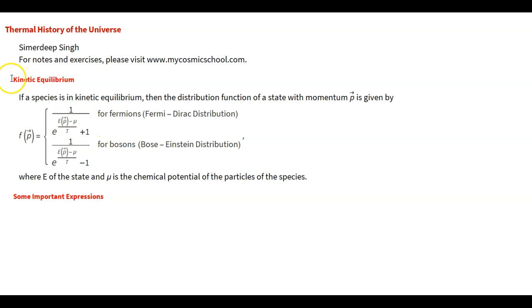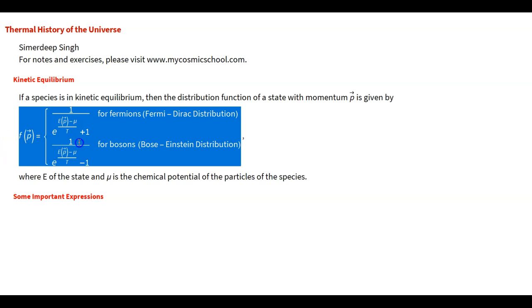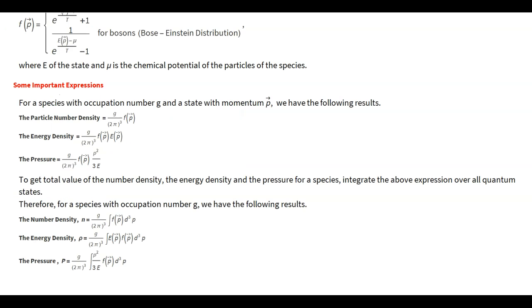We'll talk more about kinetic equilibrium when we study Boltzmann equations. And now, once the distribution function is given by this formula, let us recall the expressions that we looked at last time: the expressions for the number density, the energy density, and the pressure. So these are the expressions that we saw last time.